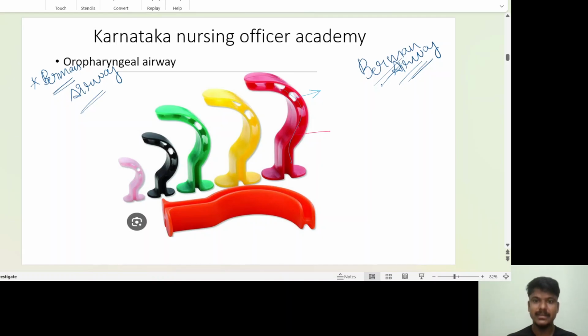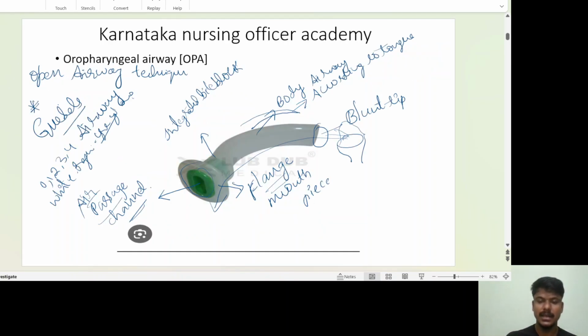So that is overlapping, overriding your Guedel's airway. So what is the difference? Why did they invent one more airway when one airway is already there? See, can you see that the airway design is completely different? That Guedel's airway, can you see here? No, that Guedel's airway is very soft, having only one tube, one tip, one flange.